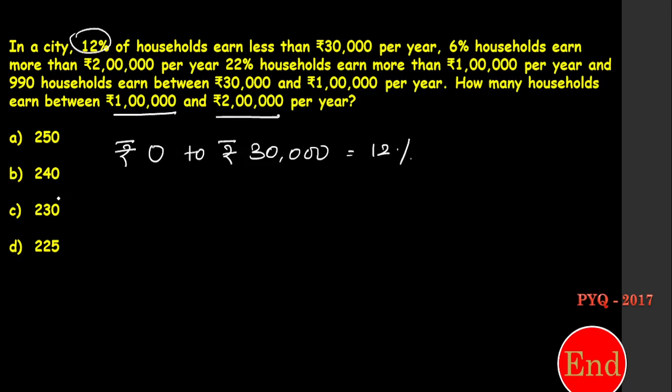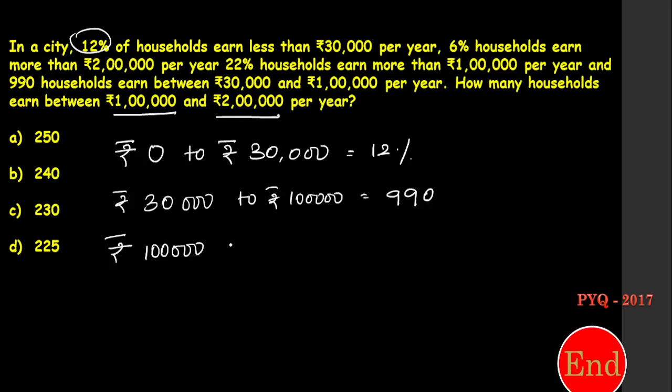Next, rupees 30,000 to rupees 1 lakh is, that is given in numbers, 990. Okay, right. Next, rupees 1 lakh to rupees 2 lakh.